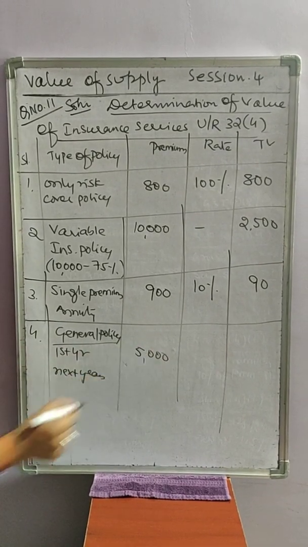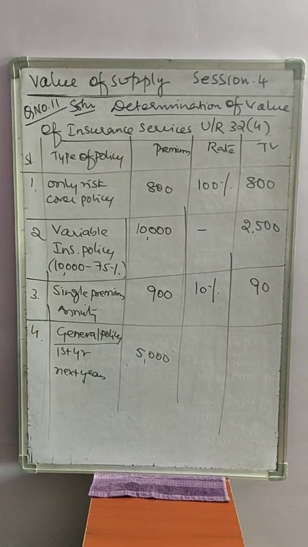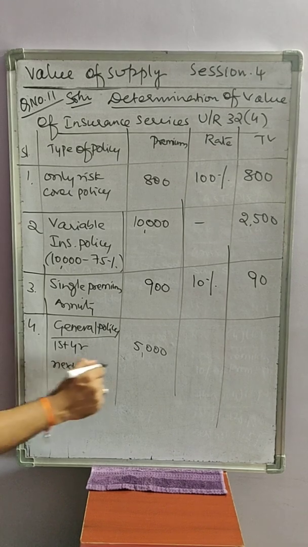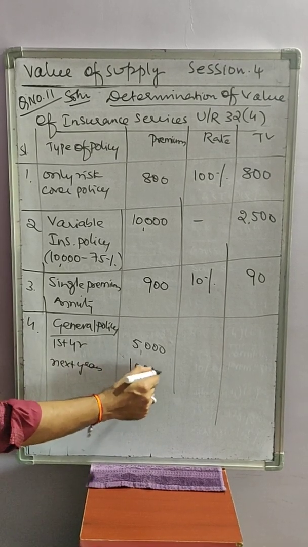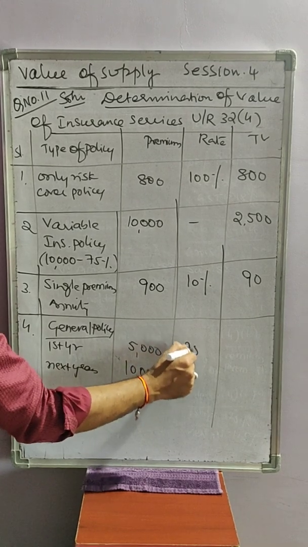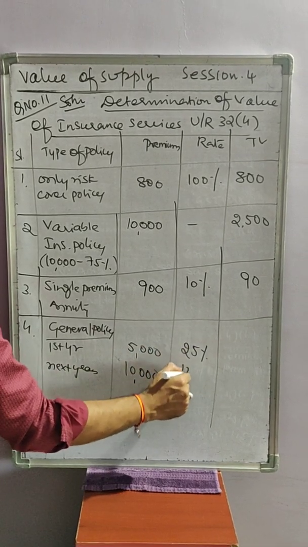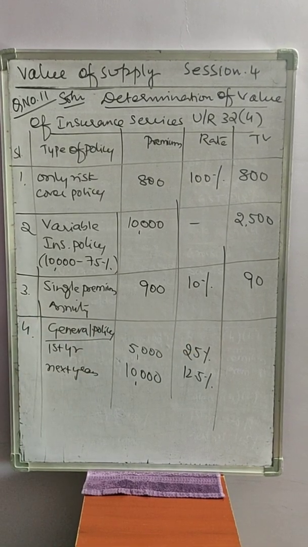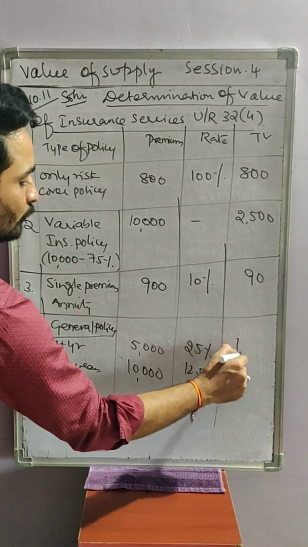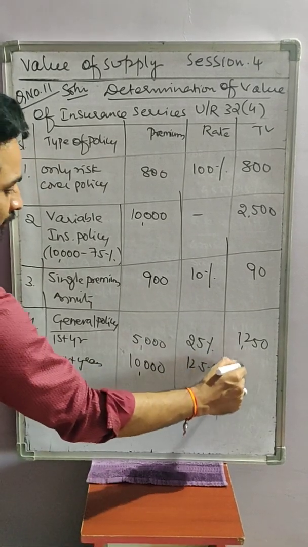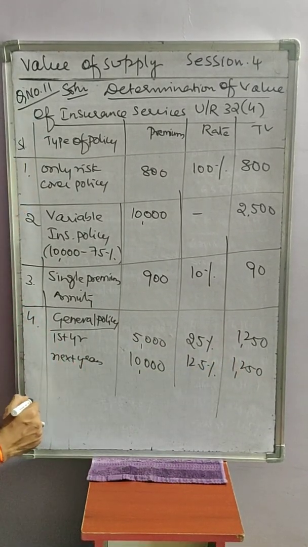Total value given is 15,000. Related to first year premium, 5,000 lakhs. Second year onwards, it is given as 10,000 lakhs. So how do you take? First year 25% is taxable. Next year onwards 12.5% is taxable. 25% of 5,000, that is 1,250 lakhs is taxable. 12.5% of 10,000, 1,250 lakhs is taxable.